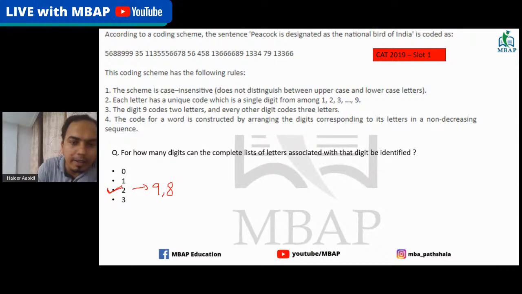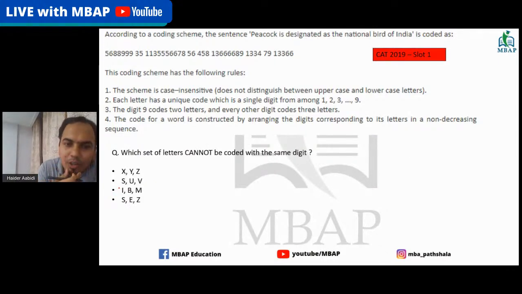Which set of letters cannot be coded with the same digit? Come on, guys, tell me this answer now.